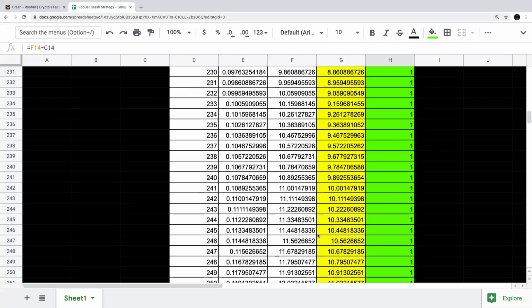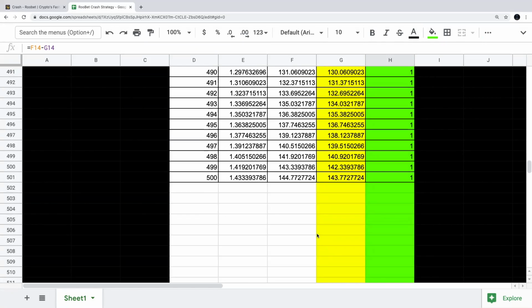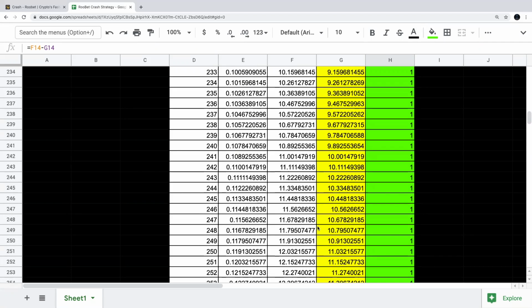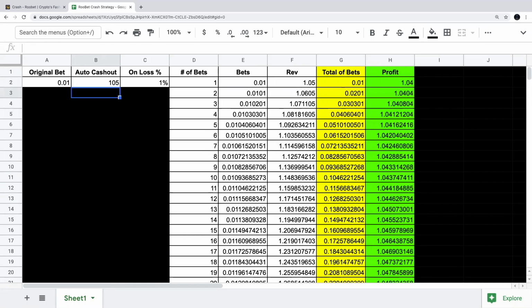I'm scrolling down, we're going through hundreds of bets here, and it always stays at 1. So let's go back up to the top. So now let's change this auto cash out. And this is the only thing I recommend changing in this whole equation. So let's go up to 1.05.